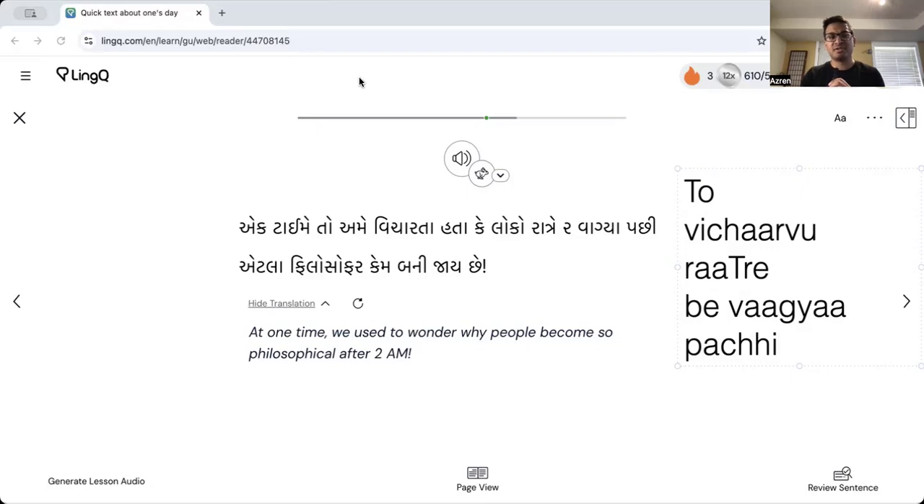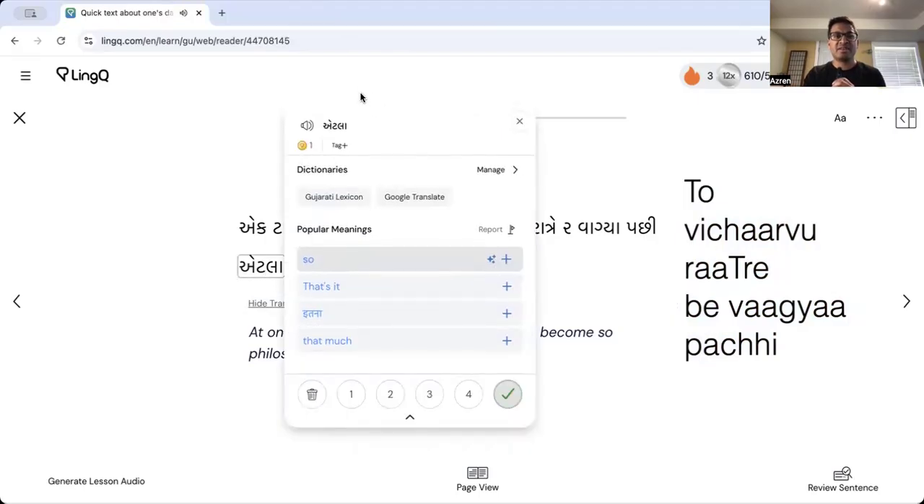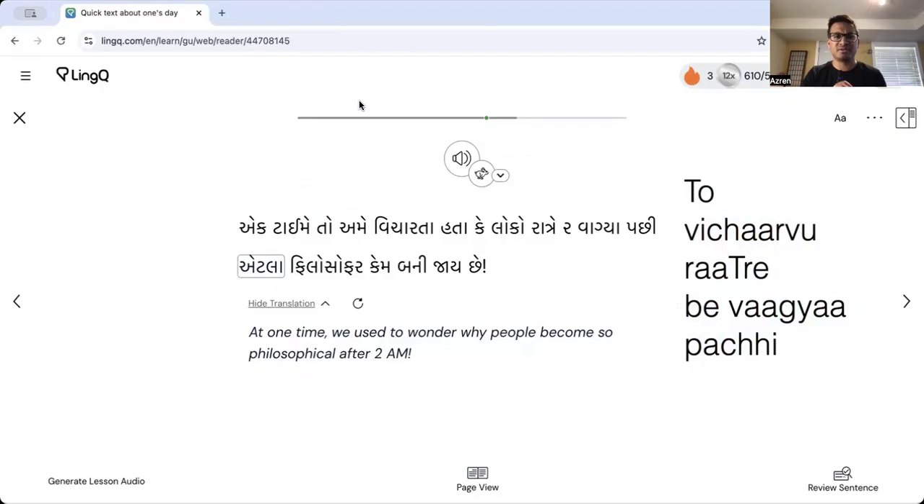Itla philosopher, such philosophers, right? Itla means like such, or I actually wonder if I click on the word what it means literally. Let's see here. Itla. Yeah, I kind of like such, a little bit more, like such philosophers, right? Itla philosopher, such philosophers. Kem bani jaicha, right? Why are we becoming after 2 o'clock in the morning?